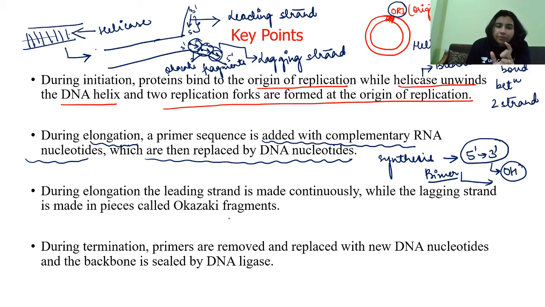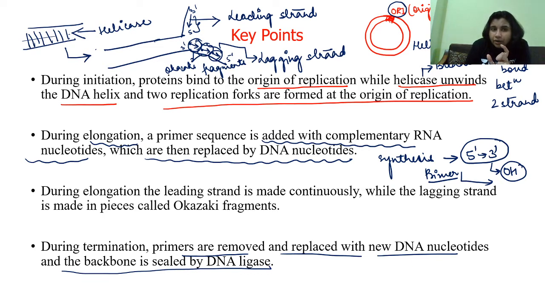Next, during termination, primers are removed and replaced with new DNA nucleotides, and the backbone is sealed by DNA ligase. So here, primers are removed by different enzymes, we will see that, and then these gaps are filled by DNA ligase. Clear? So this is all about the key points. Now we will see one by one, step by step, so that it becomes more specific and clear to all of you, right?